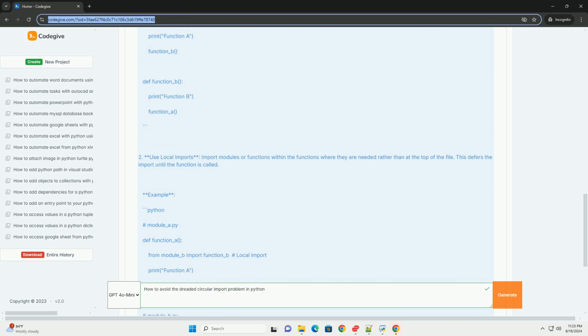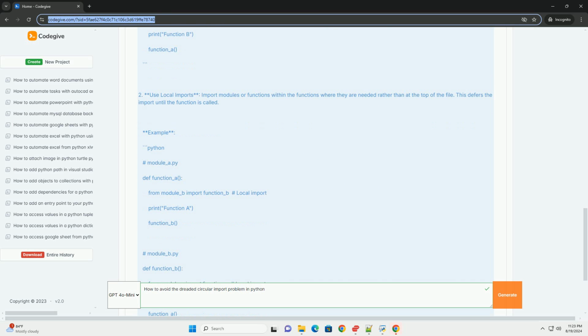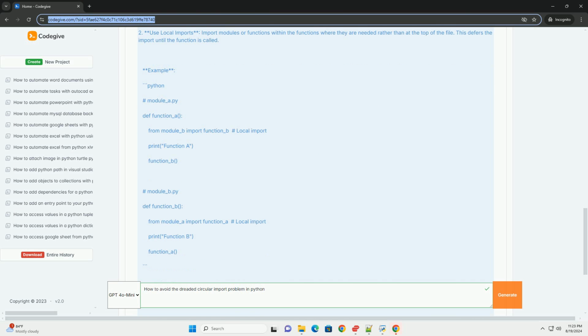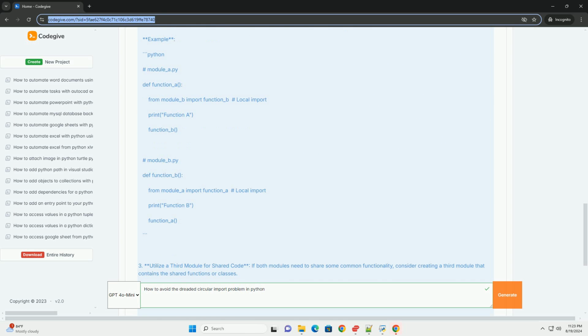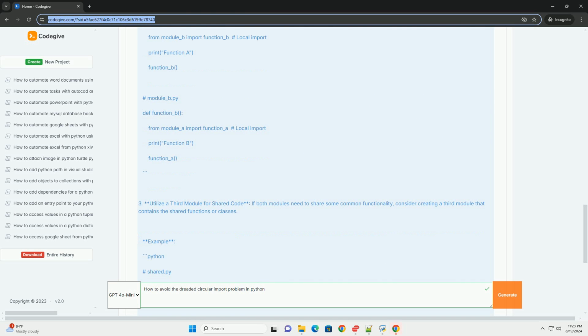2. Use local imports. Import modules or functions within the functions where they are needed rather than at the top of the file. This defers the import until the function is called. Example: Python module_a.py: def function_a(): from module_b import function_b (local import); print("function a"); function_b(). Module_b.py: def function_b(): from module_a import function_a (local import); print("function b"); function_a().